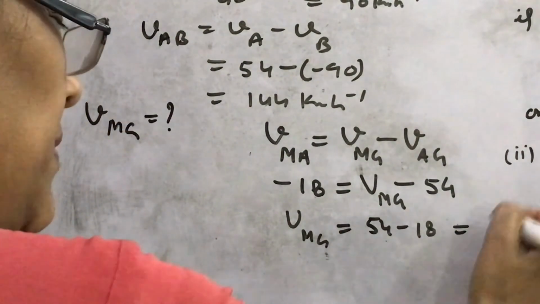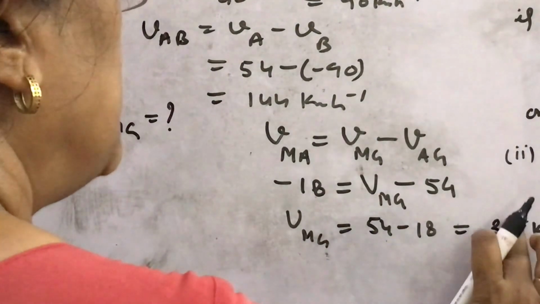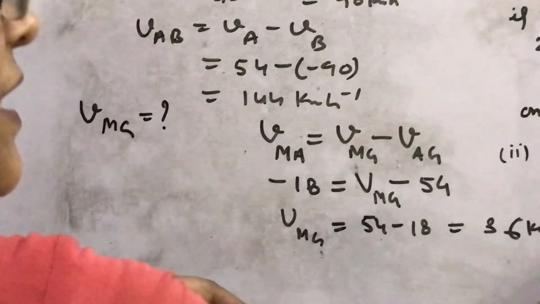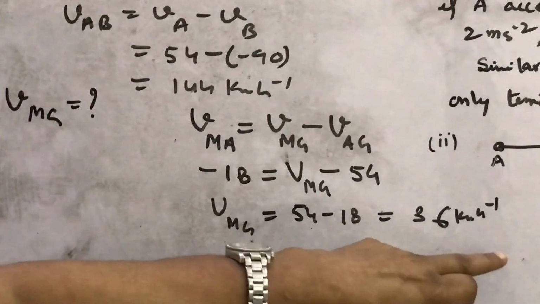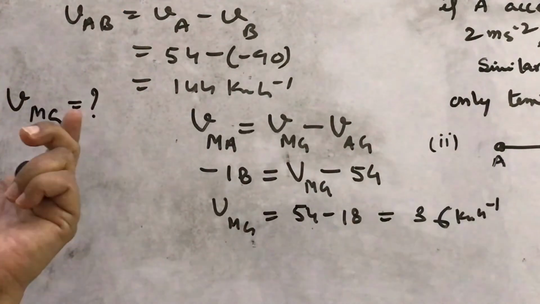Or you can find it in meter per second by multiplying by 5 by 18, and you will get 10 meter per second. So in this way the questions are asked.